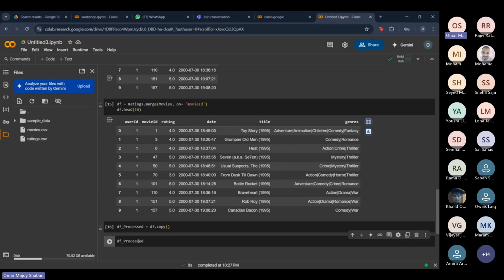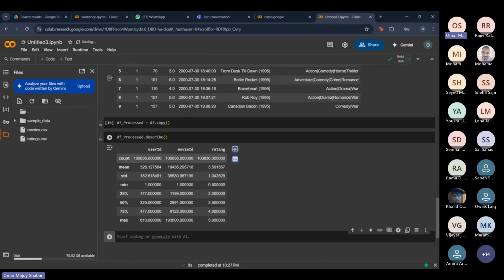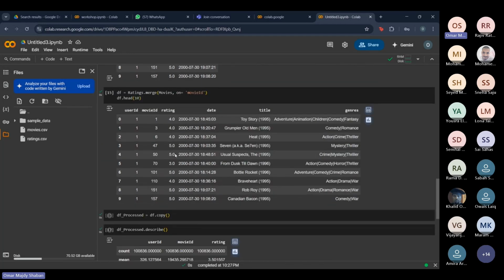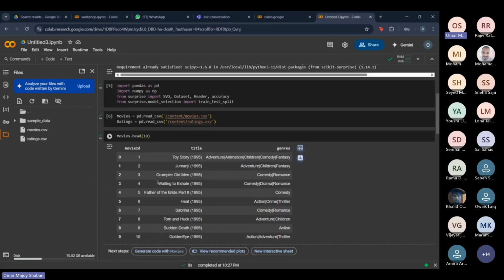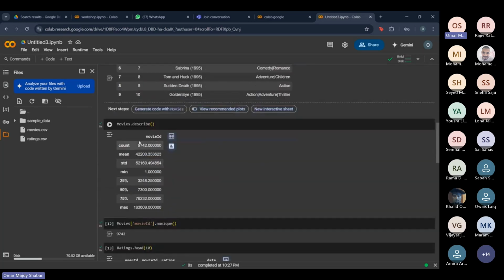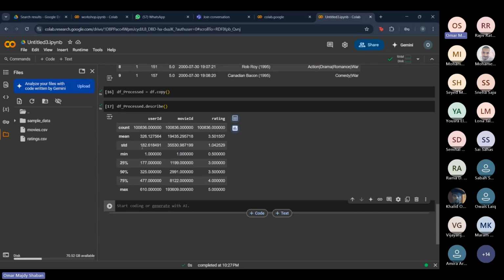So what we're going to do next is do the exact same thing again. We're going to use the describe method, but now we're going to look at the two data sets as a whole. We're going to look at the summary statistics as a whole. As you can see now, the count for this data set is actually different. It has 100,000 rows. For the first data set, it had what, 9,000 rows. And now after we combine them, it has 100,000 rows. So obviously now we have more data, which is better for us. We can make more personalized recommendations.